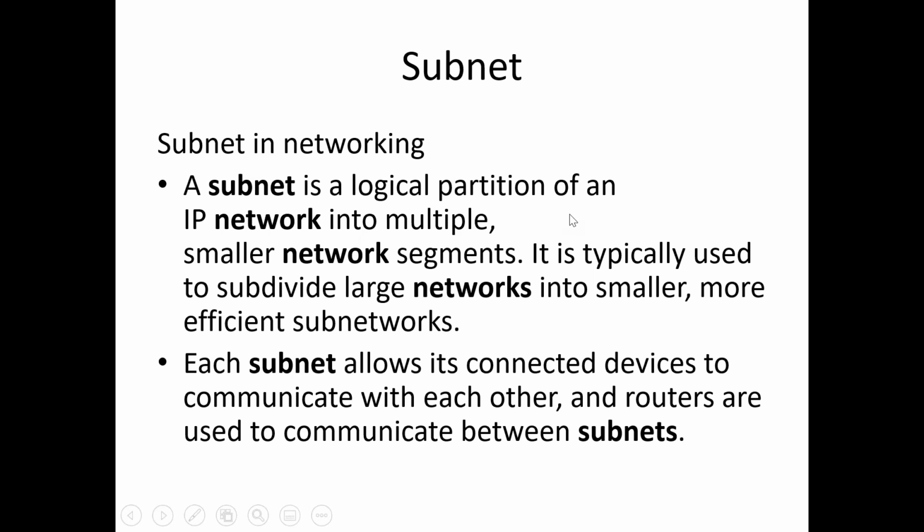So it's nothing but logical partitioning of IP into smaller net segments, right? So it is nothing but whatever the 65,000 IP address range that I was talking about. That is divided into smaller networks so that they can get easy communication. And at the same time, the typical advantage of using subnets is latency. Latency is very, very minimum and you will have better communication.